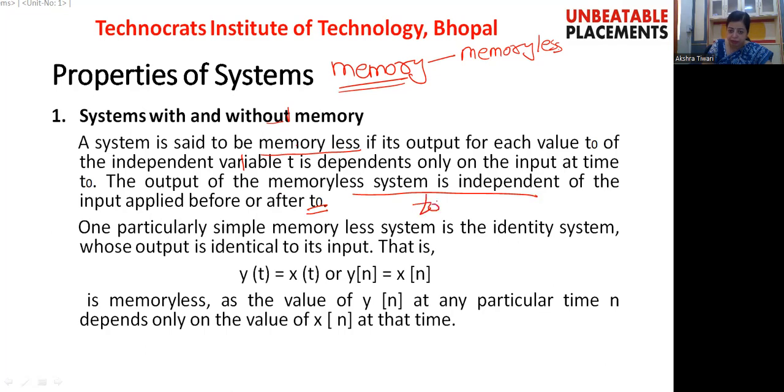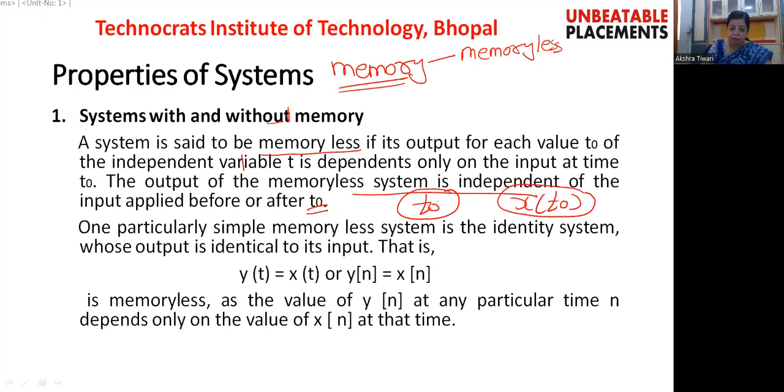If we are considering the time t0, whatever is the value of the signal, let us say it is x(t0), the output of the system will be dependent only on the present value of the input signal, and it may not depend on the value of the signal that is applied before or after this time t0. So such a type of system we will be considering as a memoryless system.